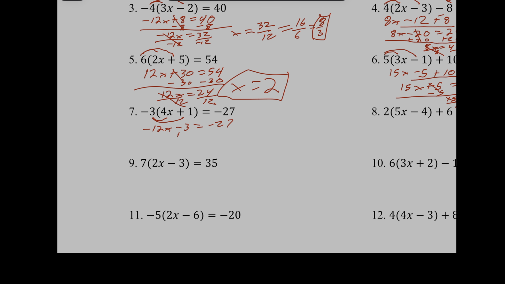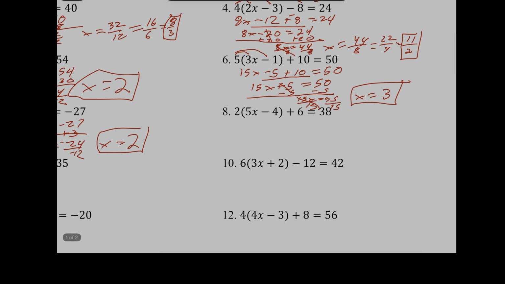So to move the 3, I have to add it to both sides. And I'm going to get negative 12x. Signs are different. Subtract. Keep the sign of the bigger number, which is negative. Okay? Now, once I divide each side by a negative 12, negative divided by a negative is a positive 2. Boom. All right, let's go to number 8 here.